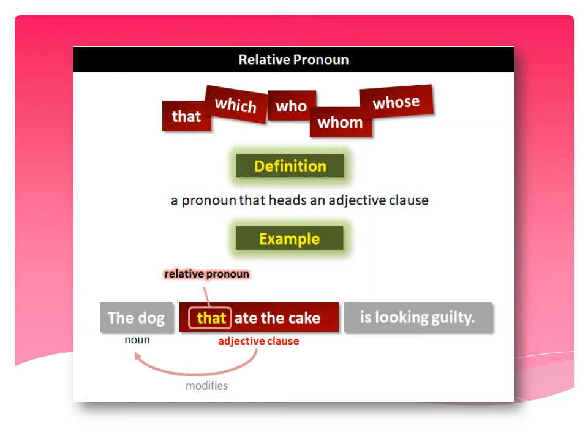Now, when a relative pronoun is joined with the clause, it becomes an adjective clause. So, that ate the cake will be an adjective clause and it will be a modifier for the noun the dog. So, in this sentence, we have used the relative pronoun that for the noun the dog. So, the dog that ate the cake is looking guilty will be an example of a relative pronoun.